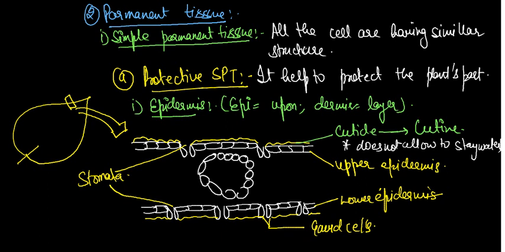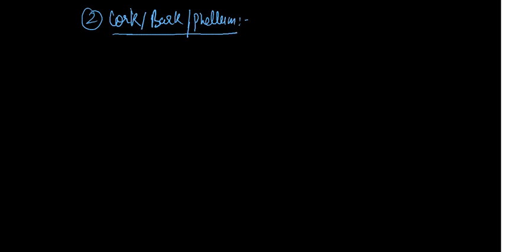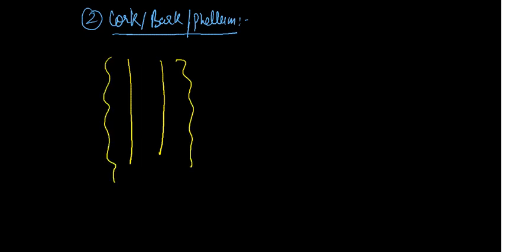The second one is the cork region. The second one is what? Cork, bark or phellem. You have seen the stem of a mango. Above the stem, a brownish layer is present, that is called bark.